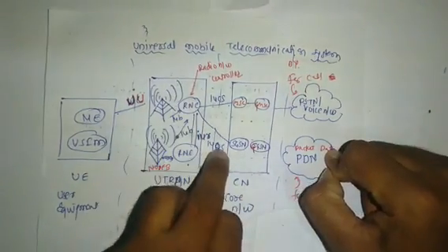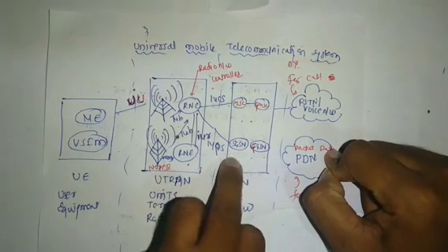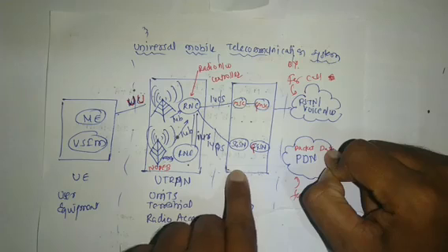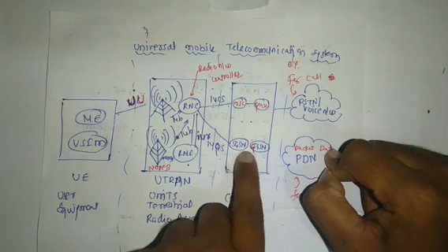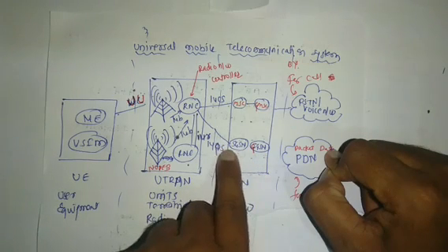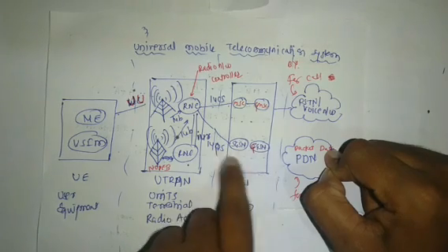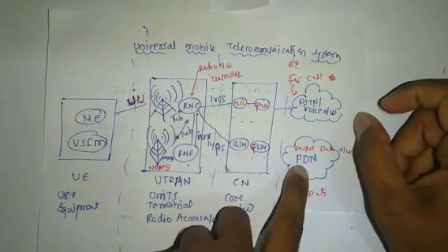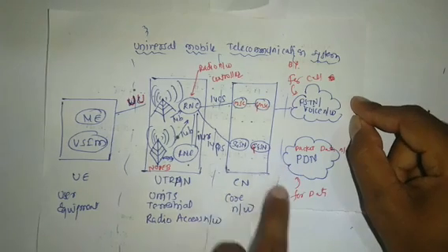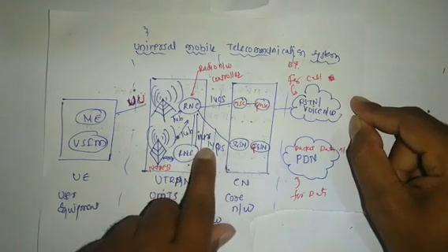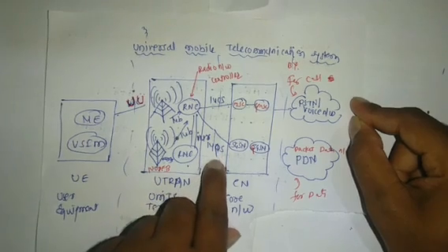The RNC is connected to the SGSN, the serving GPRS support node, which is connected through the Iu-PS interface, where PS stands for packet switching.